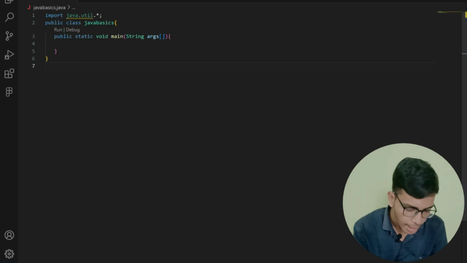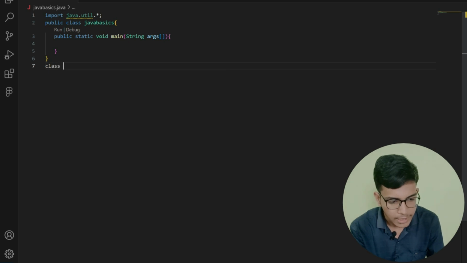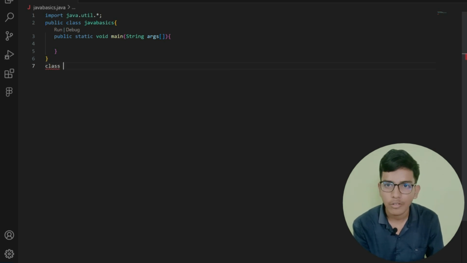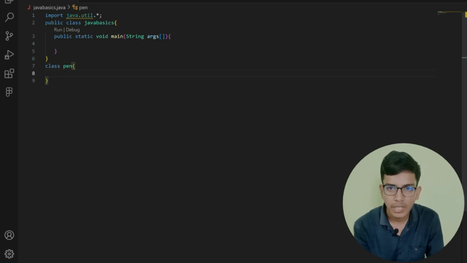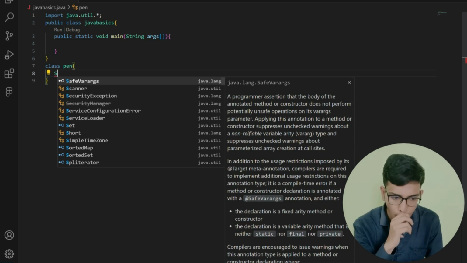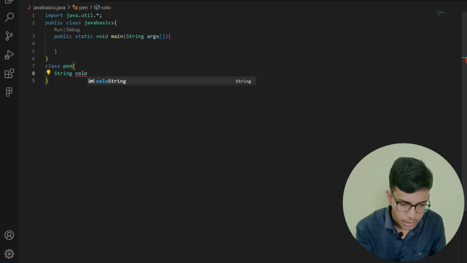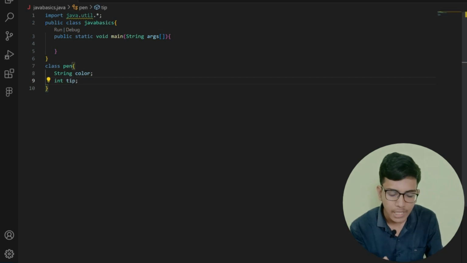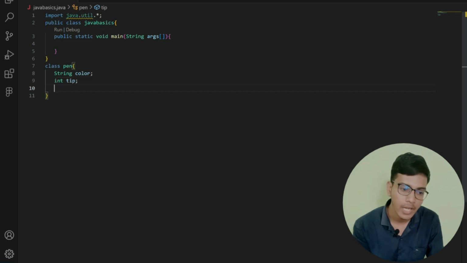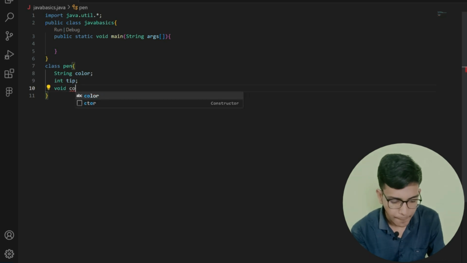Right now, I am going to create a class, the blueprint of an object. First of all, we need to write the class keyword. After that, the name of my class, I am creating Pen. This is how we will create a class. After that, we have tip and color. So I am giving string color, after that int tip. Tip will define the thickness, and string color will give me the ink of my pen.